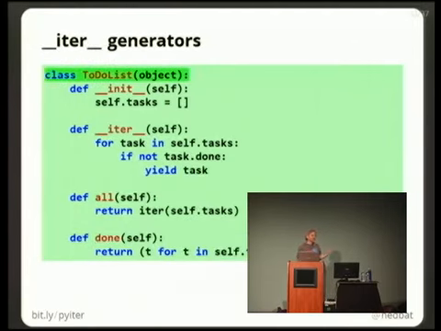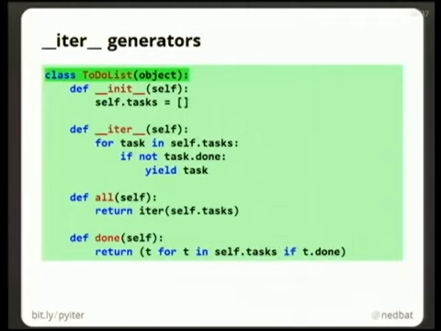And by the way, dunder-iter is a great place to put generators. Remember I said a generator is a function that when you call it produces an iterator. And then 10 minutes later I said dunder-iter is a method on your object that when you call it has to produce an iterator. Which means dunder-iter is a really good place to use generators. So here, we've changed our to-do list so that when we iterate over it, we look through all the tasks, and only if the task is not done will we return it. So iterating the to-do list directly gives you all of the not yet done tasks.